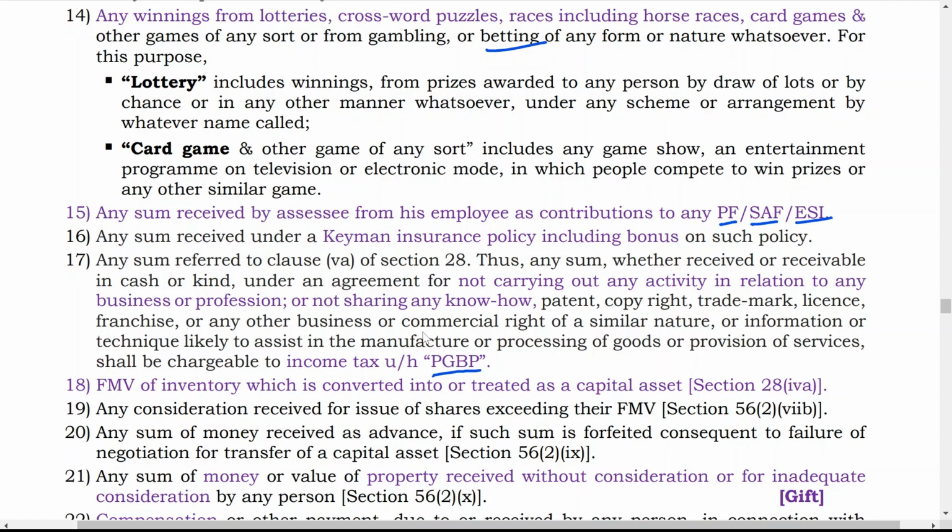So if an employee is providing any amount to its PF account, SAF account or ESI, then it is considered as income of the employer unless and until the employer transfers that amount into their PF account before the due date. If it is transferred before the due date, then the employer will get the deduction for the same also, but right now it is considered as income.